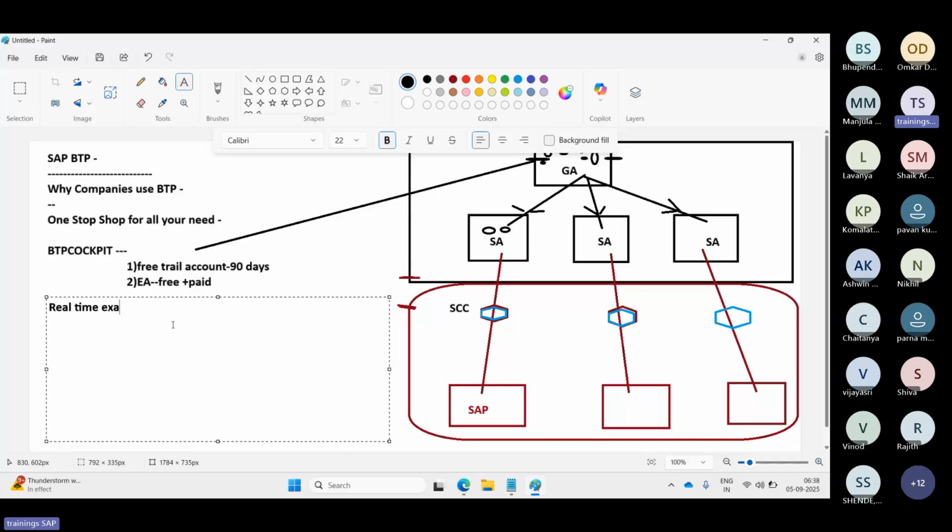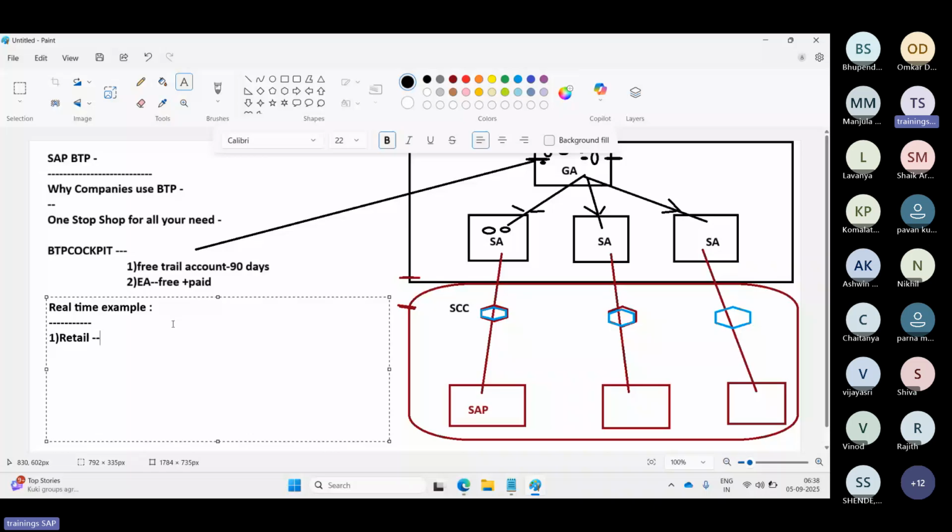So for example, take some loyalty app, right? An omni-channel loyalty app. They are a retail company, just an example I am using. The retailer chain wants to give customers a unified loyalty experience across stores, web, and mobile, right? In that case, they have opted for the BTP solution.